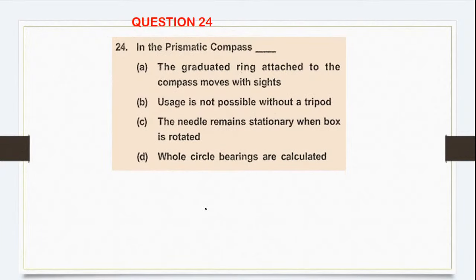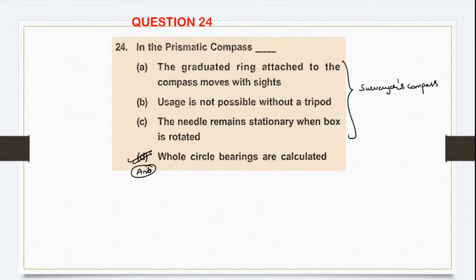Chalo, next question. In the prismatic compass, the graduation ring attached to the compass moves with sight. Usage is not possible without a tripod. The needle remains stationary when the box is rotated. Whole circle bearings are calculated. So he is asking you which is the correct one. The correct one is option number D. None of them are correct related to your prismatic compass. All this comes to surveyor's compass.